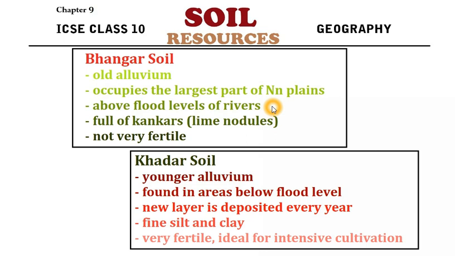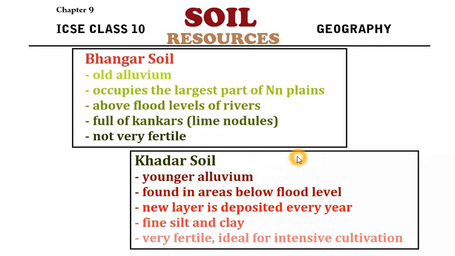Another specialty of this soil is that it is full of kankar nodules. These are nothing but lime nodules, lime particles. That means these are not that fertile. Because of the presence of lime, the soil is not suitable for cultivation of a large number of crops. So the old alluvial soil is called Bangar, and the new alluvial soil is called Khadar soil. These are comparatively younger in age than the Bangar soil.